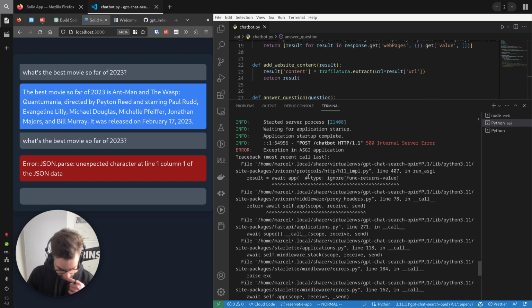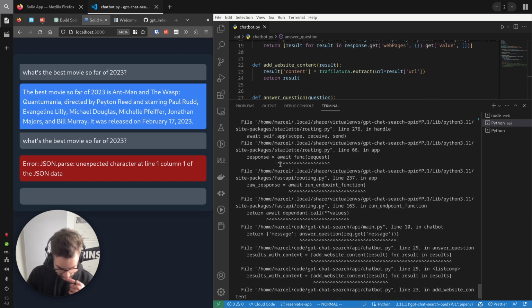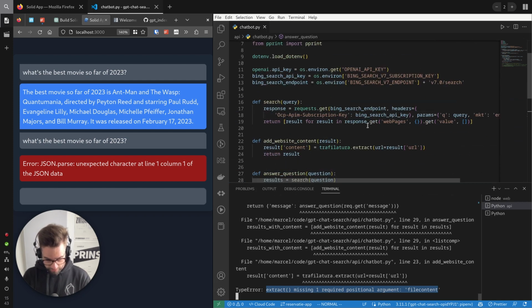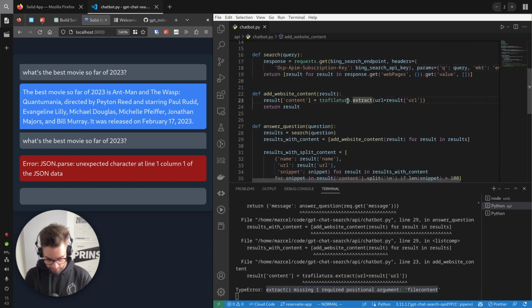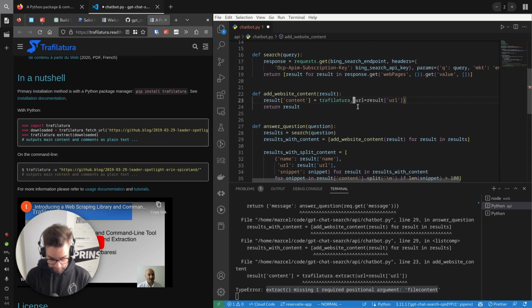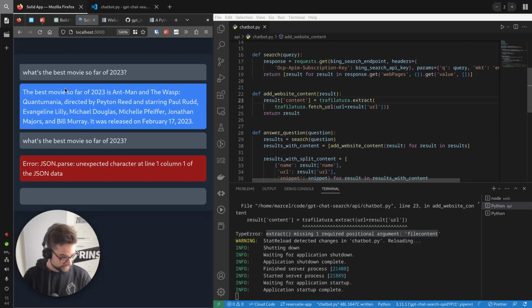Exception. Yes, sure. Offset content. Missing one required positional argument. File content. No, I want you to fetch the URL. Okay, so I suppose we do the thing that we had before. Fetch URL. Fetch URL. And we do extract. Let's try that again.